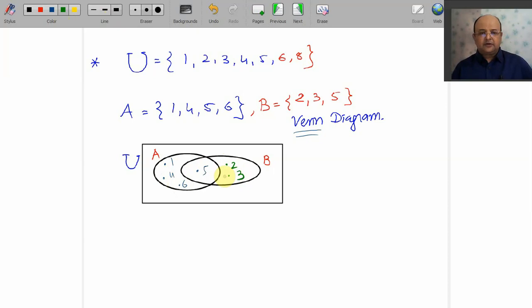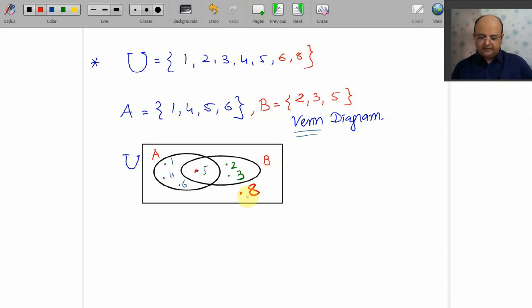But if you observe, 1 is there, 2 is there, 3 is there, 4 is there, 5 is there, 6 is there, but your 8 is not there. Have you noticed that? So I should write 8 here. This is what we do in a Venn diagram. Isn't it damn easy? First we start with your common element, then we write the elements of A, then we write the elements of B. As simple as it seems.